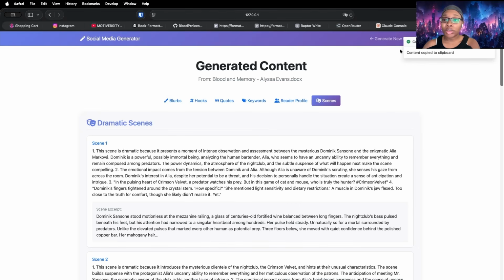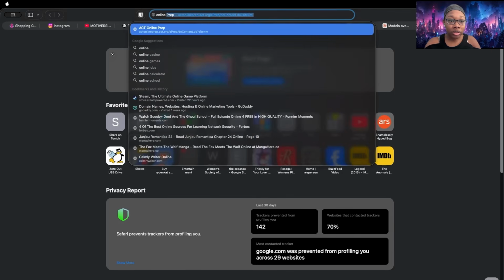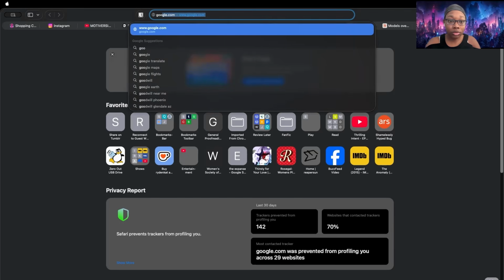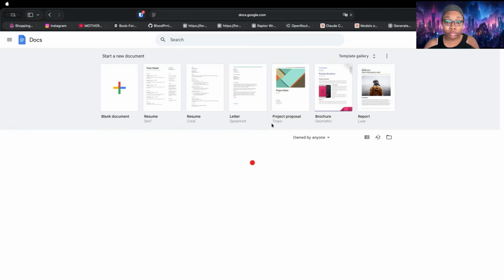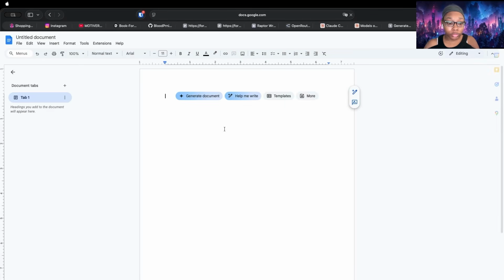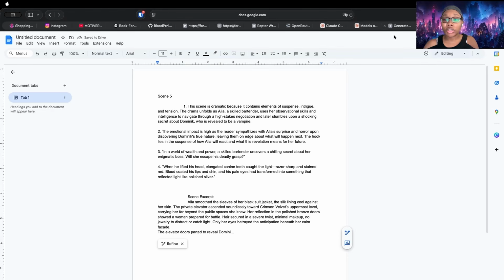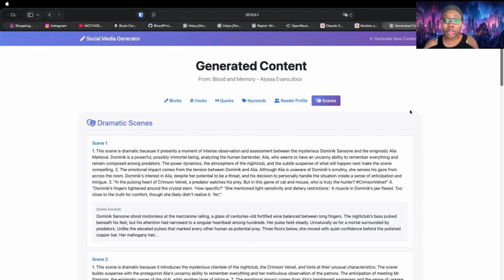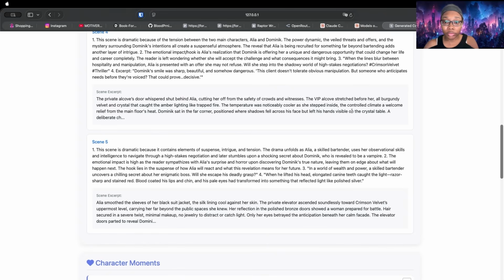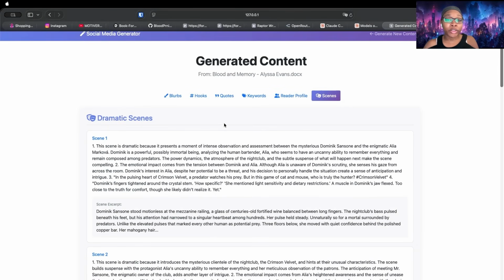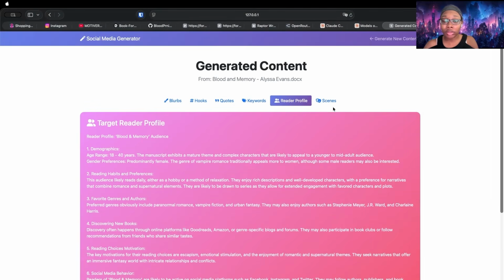Let's see what that looks like online. Let's just do Google Docs. Sign in. Blank doc. And then paste. So that's just scene 5. So that would be one of those things. Like I would want all of the scenes, not just scene 5. So minor things. This is when you would do debugging. Oh, I want to be able to copy everything and have it copy.